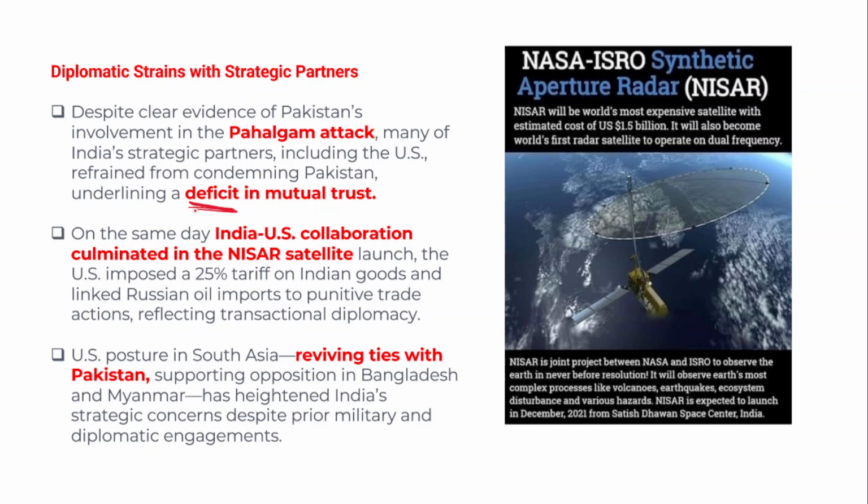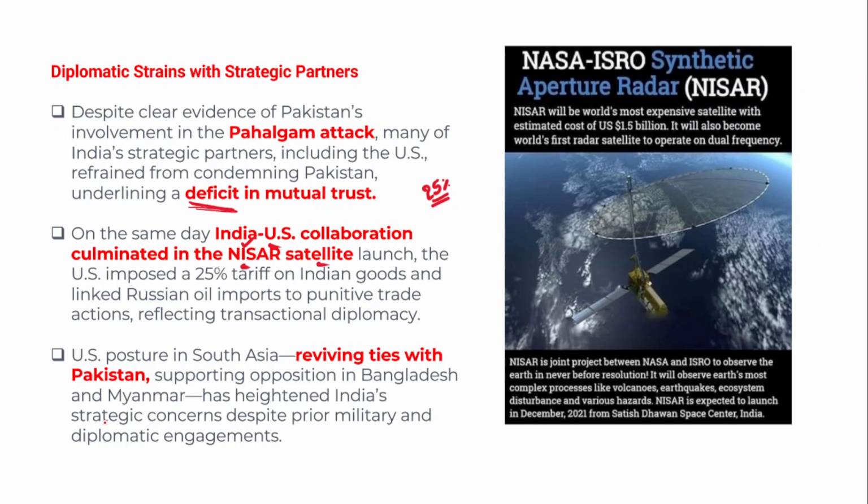And in fact, on the day the India-US joint collaboration satellite, called the NASA ISRO Synthetic Aperture Radar, was launched by ISRO from Sriharikota, the US imposed 25% tariffs on Indian goods, linked to Russian oil imports.